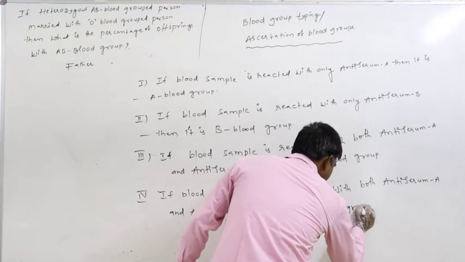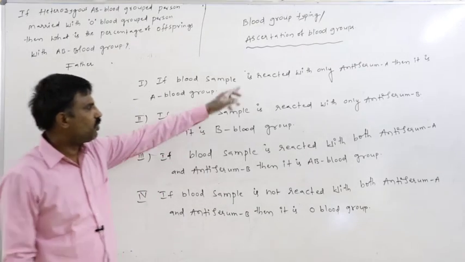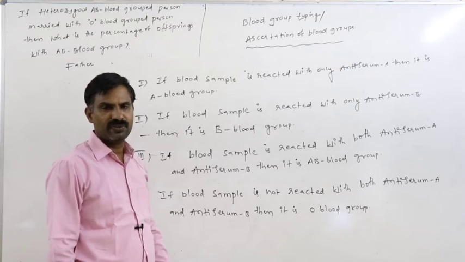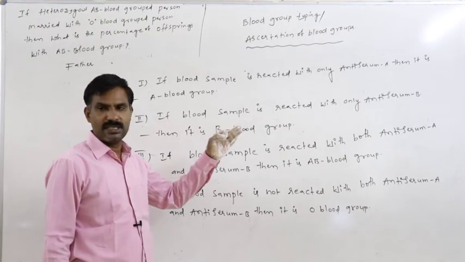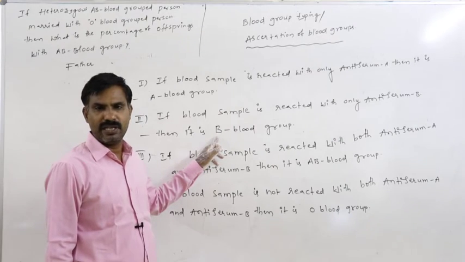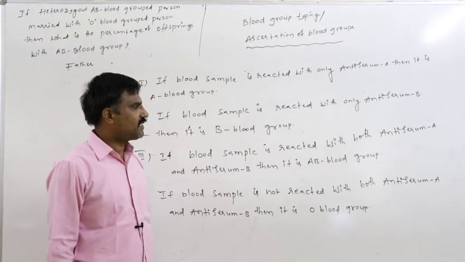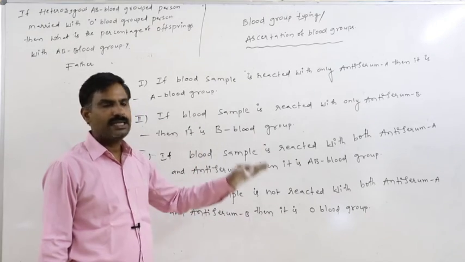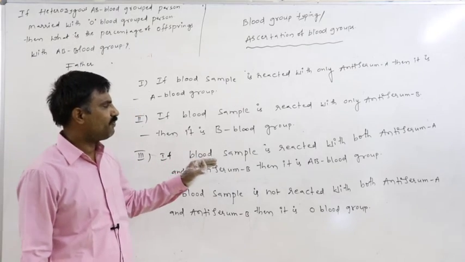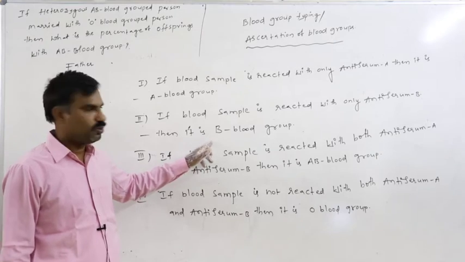So in that way, if the unknown person's blood sample is only reacted with the antiserum A, that is A blood group. If unknown person's blood sample is reacted with only anti-serum B, then it is the B blood group.